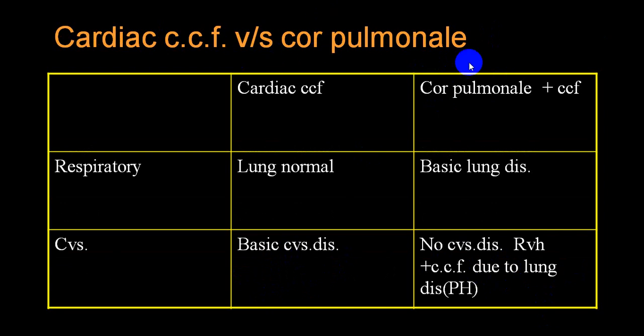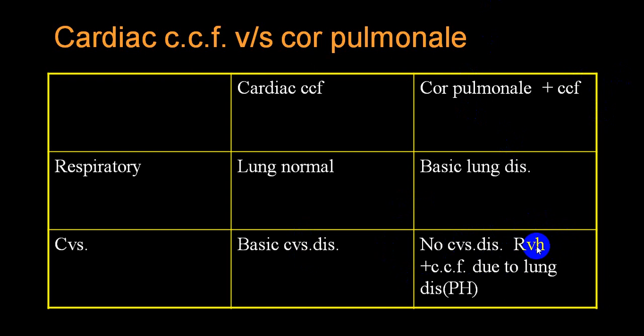To differentiate between congestive cardiac failure and chronic cor pulmonale: in the respiratory system, in the pure cardiac variety, lung will be absolutely normal. While here you will have a basic lung disease with RVH. While in cardiovascular system examination in a cardiac case, you will have a basic cardiovascular disease like valvular heart disease, ischemic heart disease, cardiomyopathy, pericardial disease, etc. While in chronic cor pulmonale, those left-sided heart diseases will be absent.